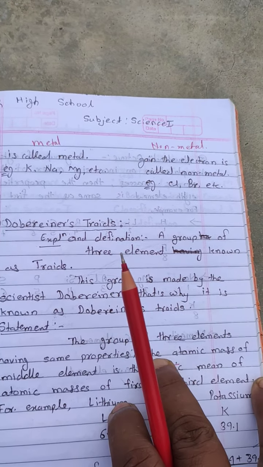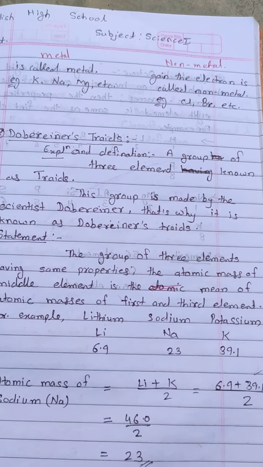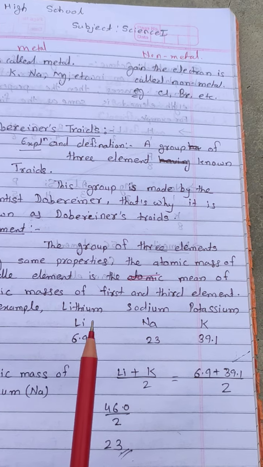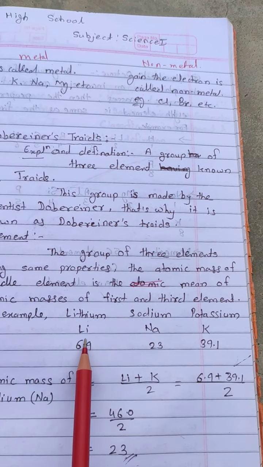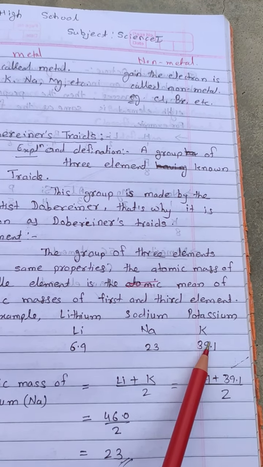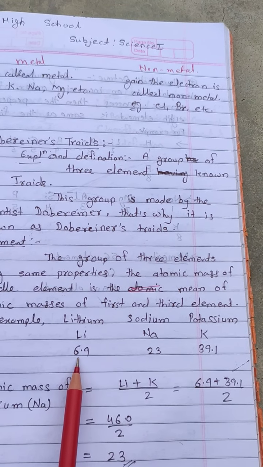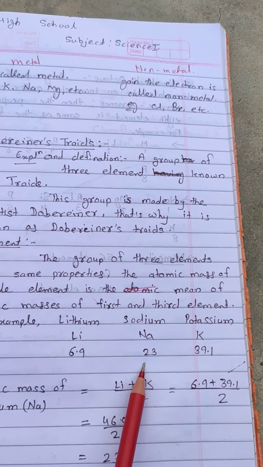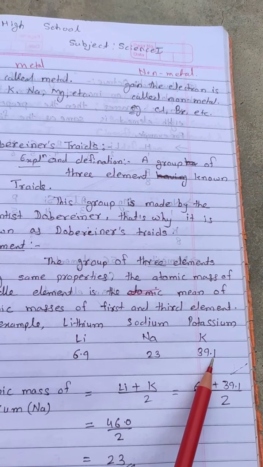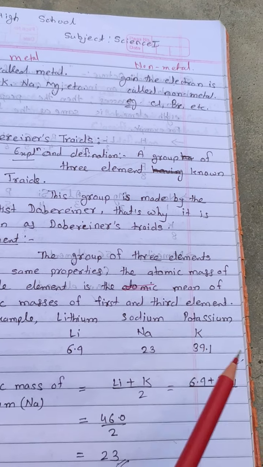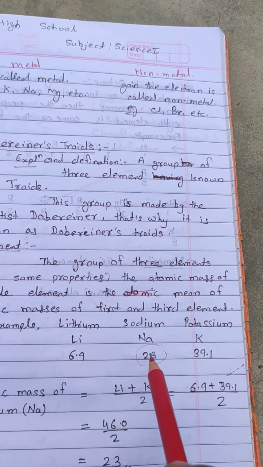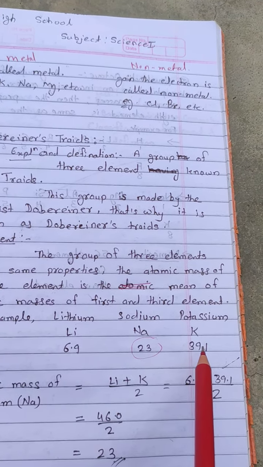See example, for example, three elements: lithium, sodium, potassium. Symbols are lithium Li, sodium Na, potassium K. Atomic mass of lithium is 6.9, sodium 23, and potassium is 39.1. According to Dobereiner, this 23 is equal to the mean of the first and last.